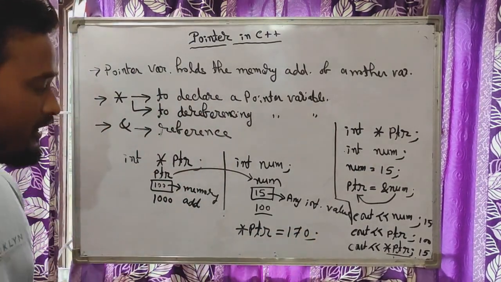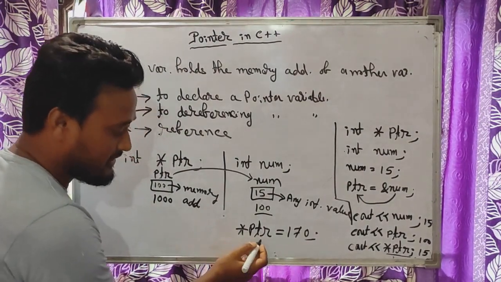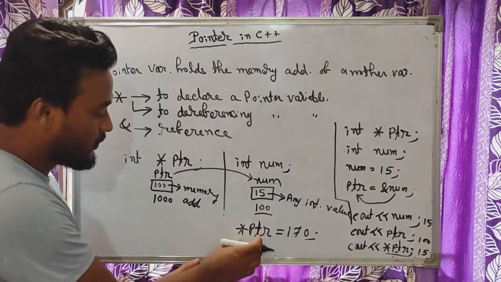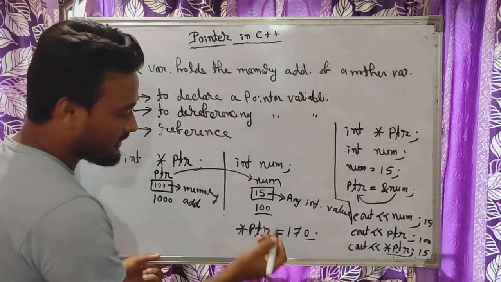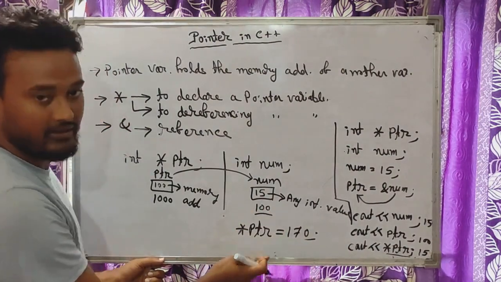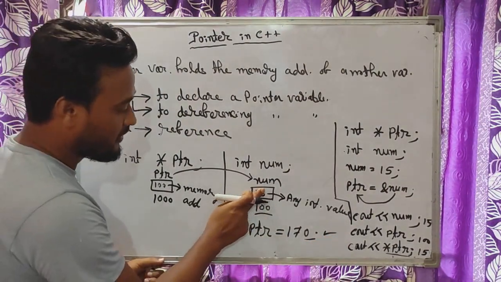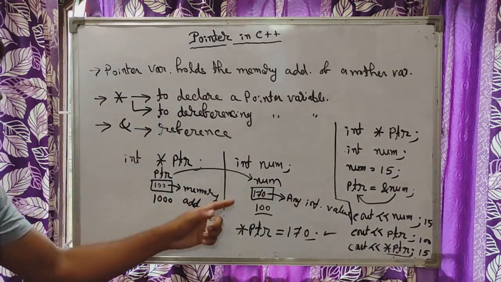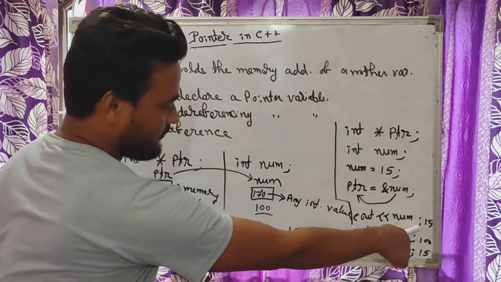So this is a pointer variable. When you execute this statement, remember this part you see here, asterisk ptr. That means what? This means we are getting access to the actual content, and in this case, actual content is 15, right? That means we are replacing 15 by 170. Okay. When you execute this statement, there will be no 15. The value 15 will be replaced by 170.